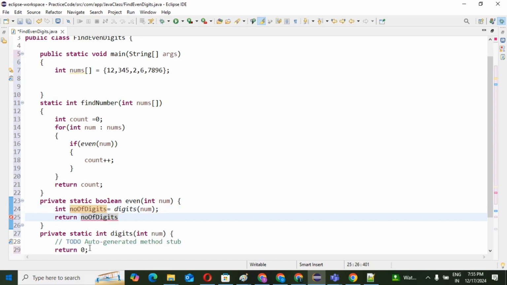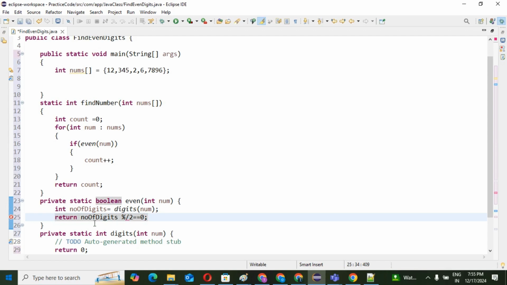So I will write a logic here, the logic for the digits method. If the digits method returns even, then number of digits modulo 2 equal to 0.